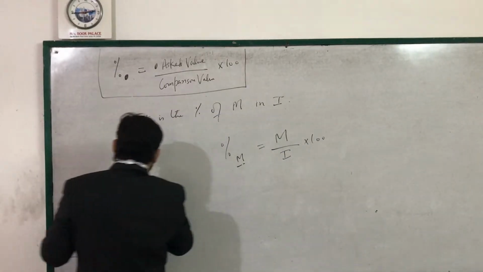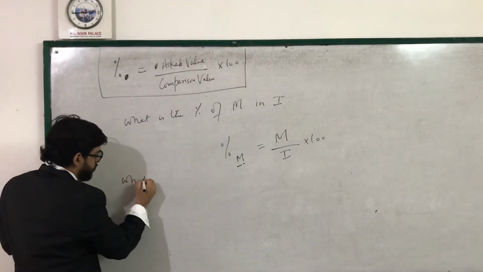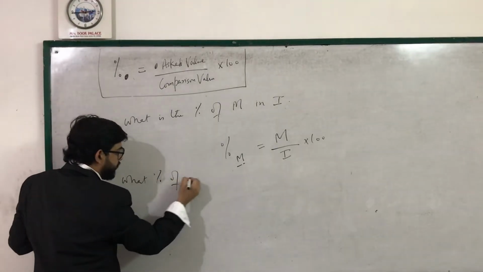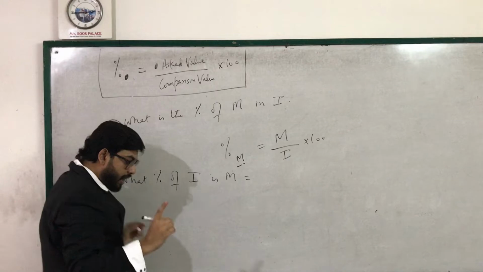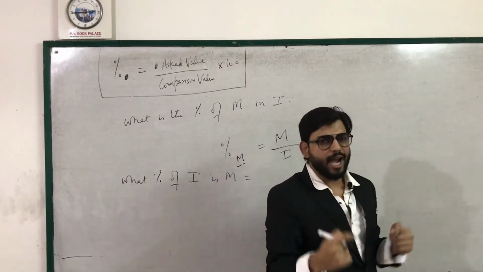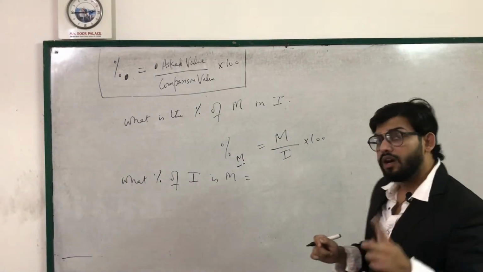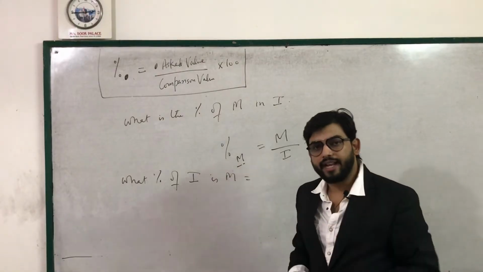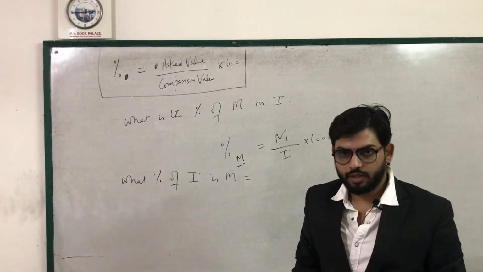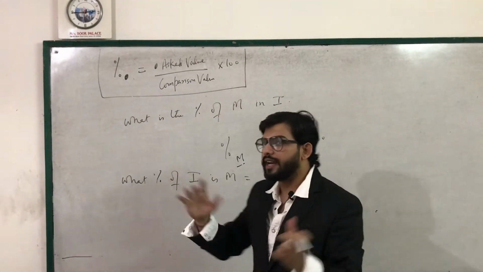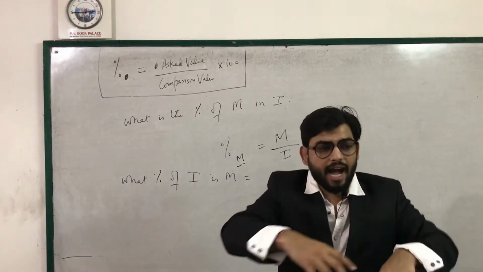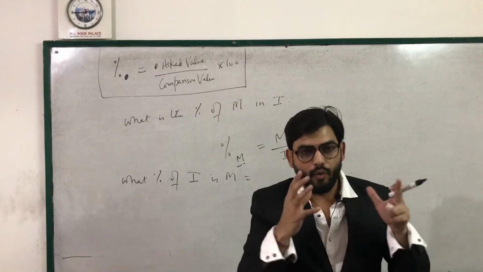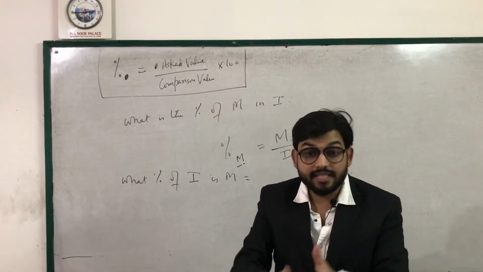If I say, what percent of India is Maharashtra, again if you properly try to understand the question, what is asked? What percent of India is Maharashtra. So again it is only a rephrasing of words, but the question is the same. We are asking that out of all of India, what percent of India is Maharashtra.